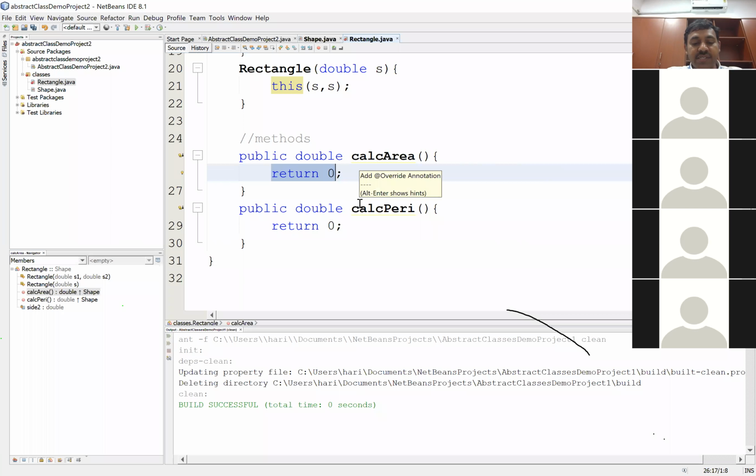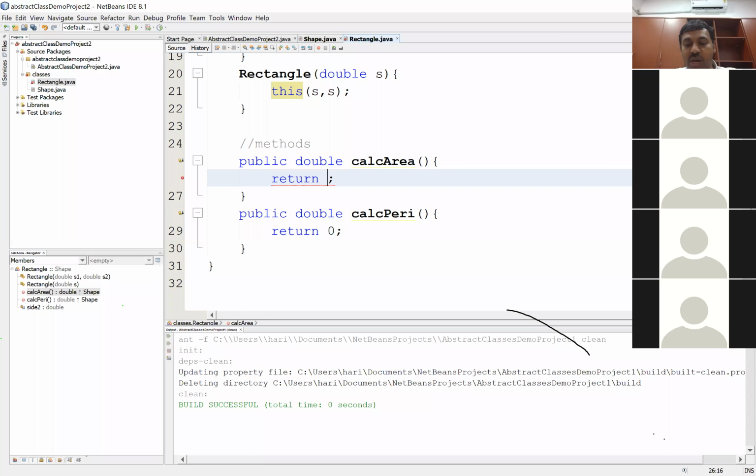What I can do here is I can simply say return. Remember we said there is something called as a math class. Which package has got the math class? The java.lang package. How do I verify that? This is how you need to verify. Go to Google, easy way. Simply say Java API, right?